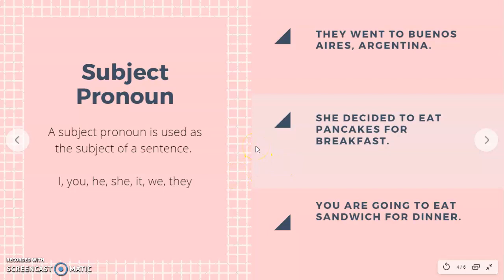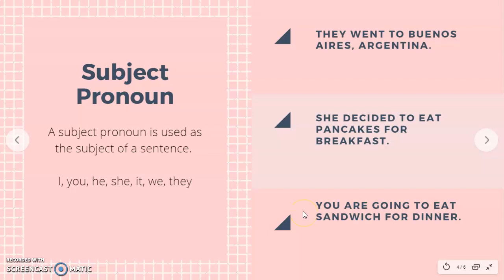Let's go to sentence number 2. She decided to eat pancakes for breakfast. What is our subject pronoun here? She. Over here, she. Let's go to sentence number 3. You are going to eat a sandwich for dinner.